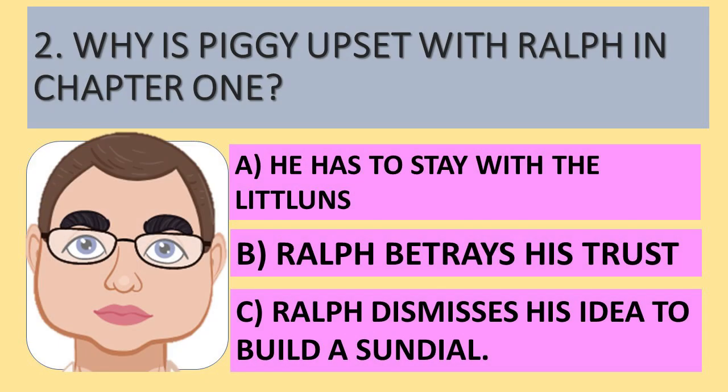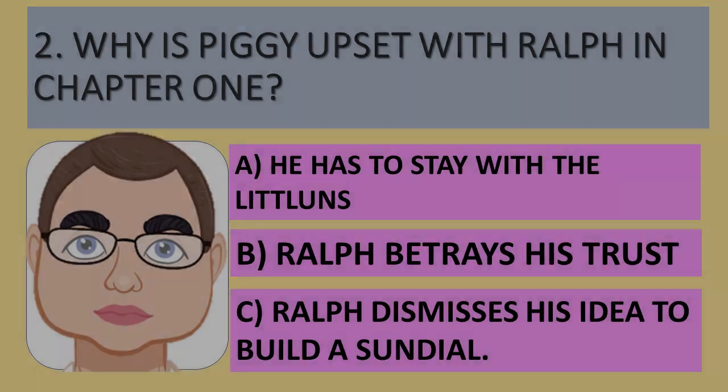Question number 2. Why is Piggy upset with Ralph in chapter 1? Is it because A, he has to stay with the little uns? Is it B, because Ralph has betrayed his trust? Or is it C, that Ralph dismisses his idea to build a sundial?